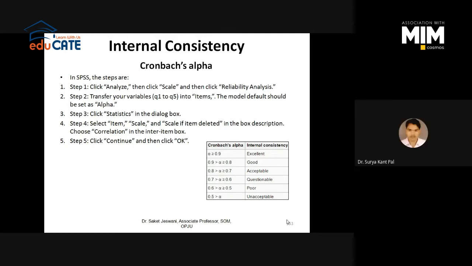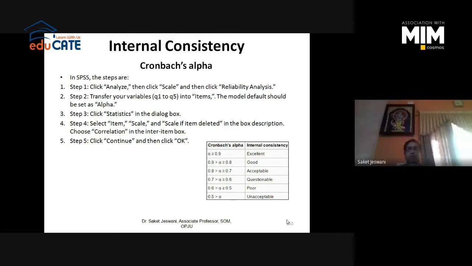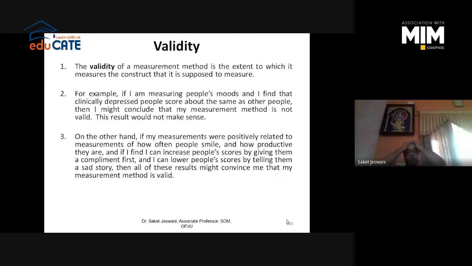So let's discuss validity. What is validity? It is a measurement method which helps to measure the construct that it is supposed to measure. It means what is your objective to measure. This particular measurement instrument is measuring what you are supposed to measure. So for example, if you are checking the satisfaction level, you are checking the satisfaction level and not anything else.